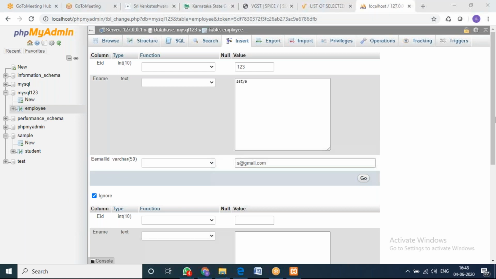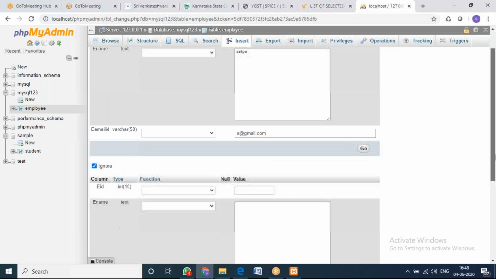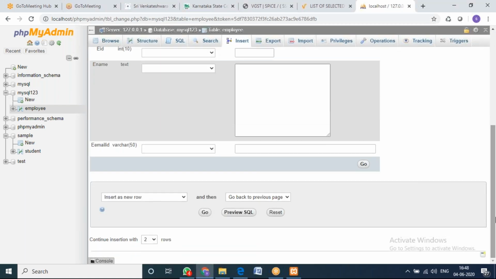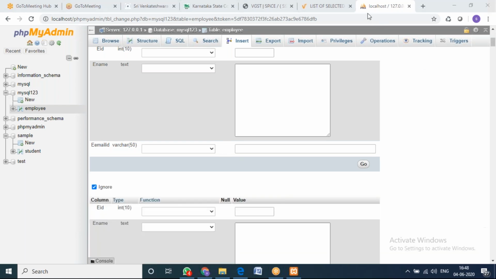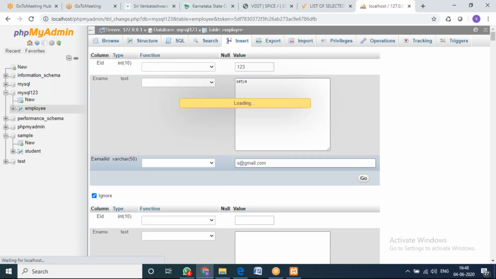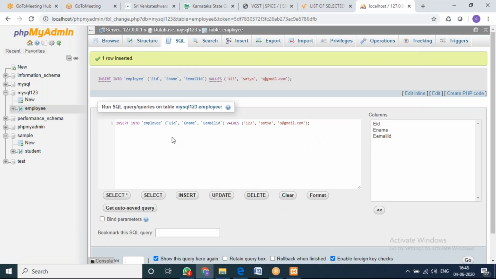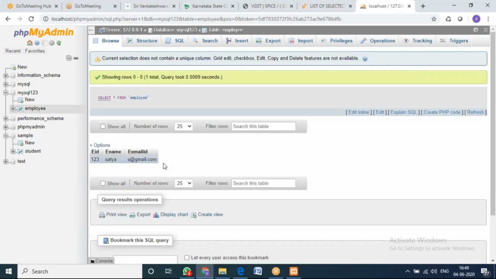So like this, you can keep on entering data into your table. You can see here, you can enter 2 rows at a time, or if you want, you can insert up to 40 rows at a time, right? Once you insert all the data, you just click on go. So one row inserted because I have given only one row data. So now I'll just go and click on that table. You can see the data, whatever we inserted, it is available here.